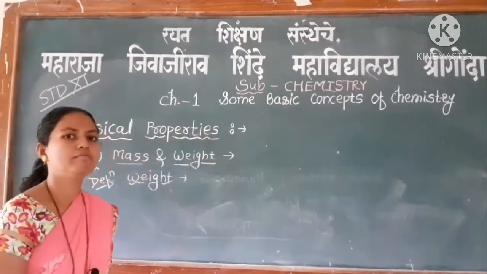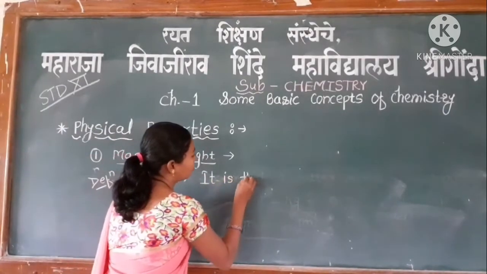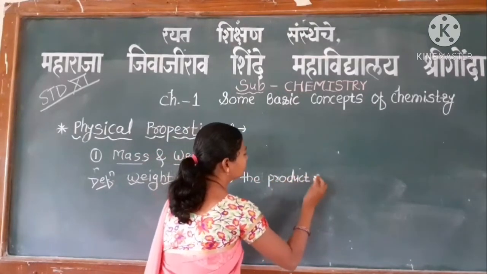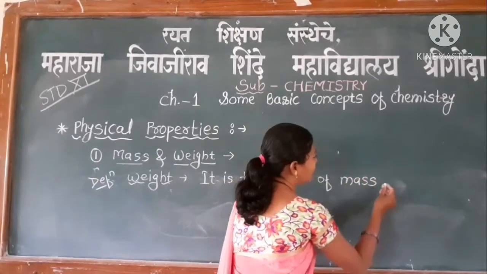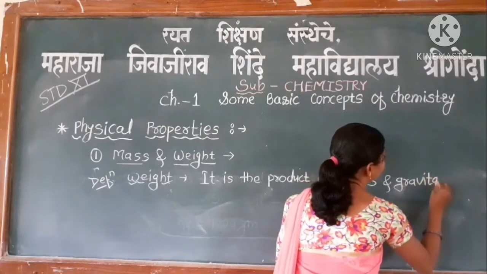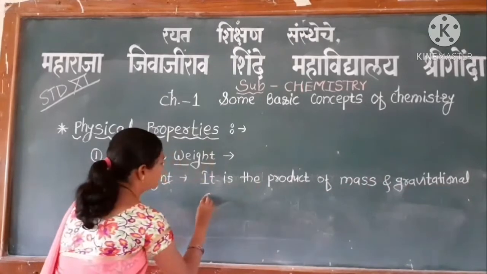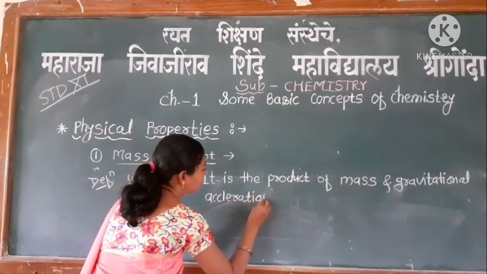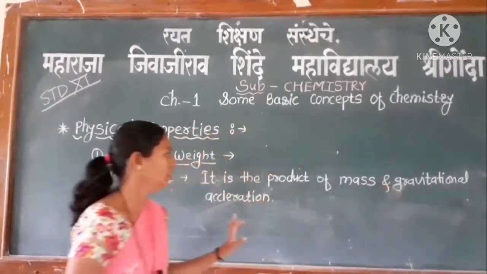So weight can be defined as the product of mass and gravitational acceleration.